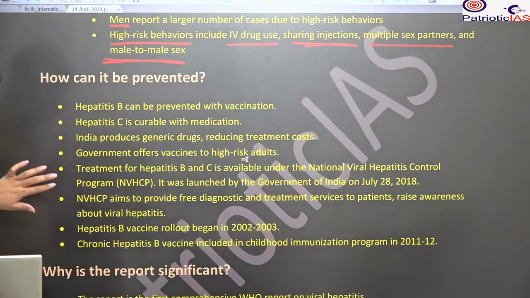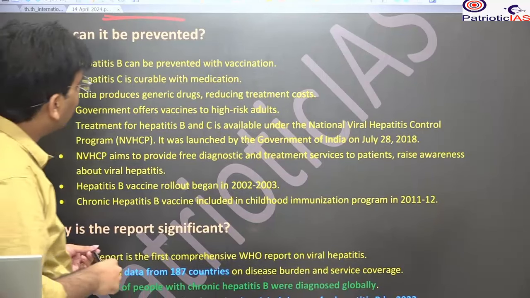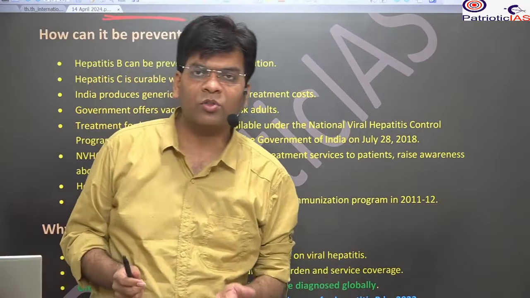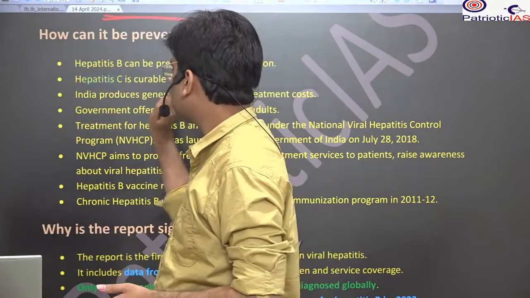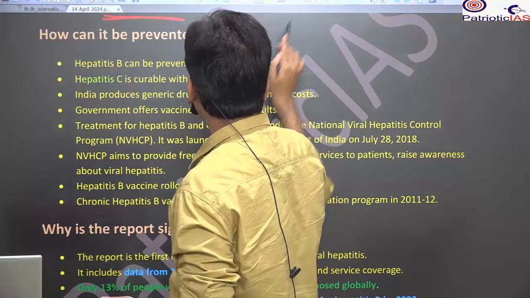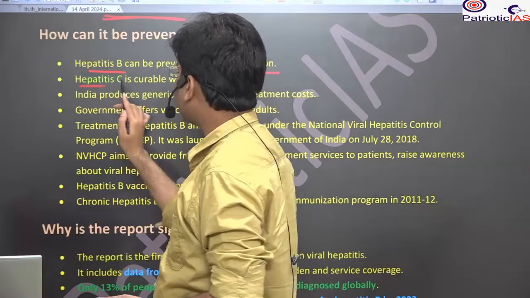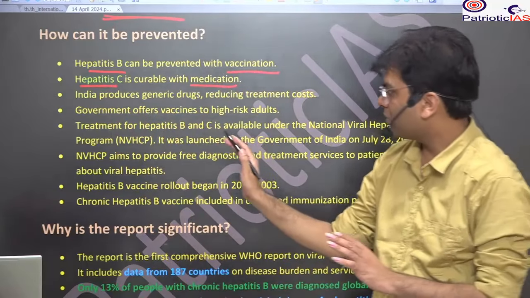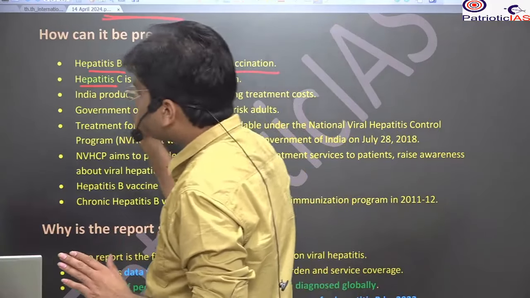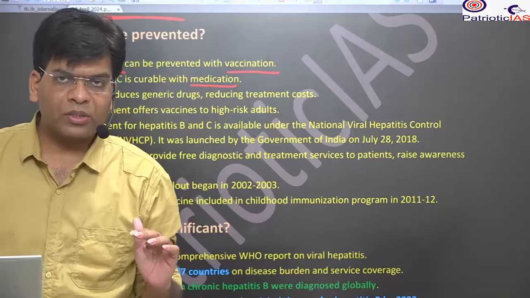The next area that this report is discussing is how it can be prevented. The main thing is that where vaccination is available, we should improve it. For example, hepatitis B vaccination is available, so you should go with the vaccination. For hepatitis C, if medication is there, you should go with this medication. In case of hepatitis B, even the treatment is possible.